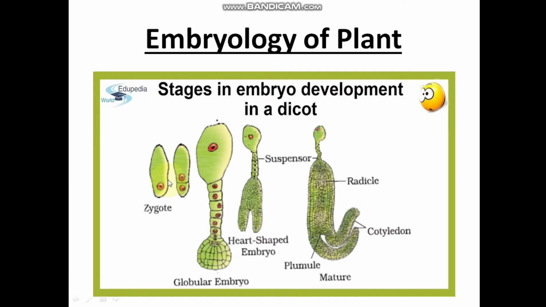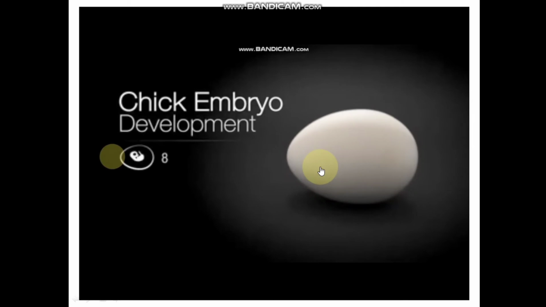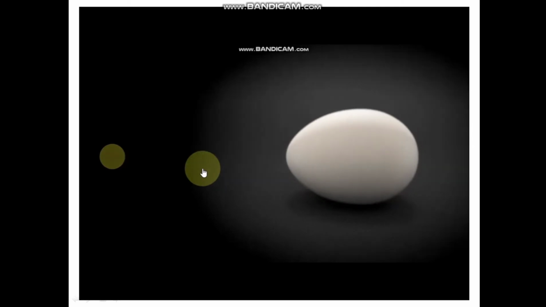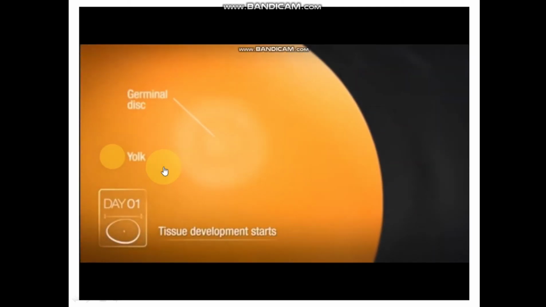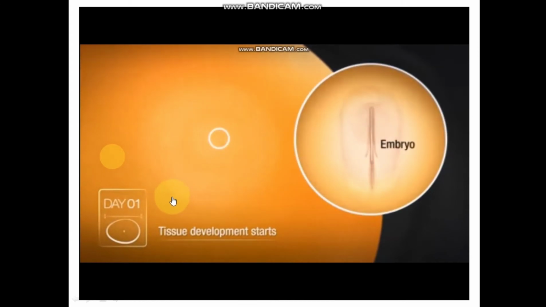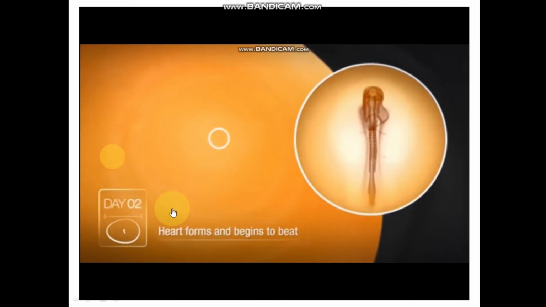In this diagram, dear students, you are watching different stages of development of a seed into a plantlet. In higher classes, you will study in detail about these developmental stages. In this video, dear students, you will study the different stages of development of an egg into the chick.